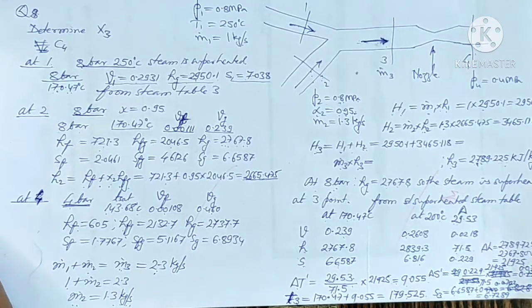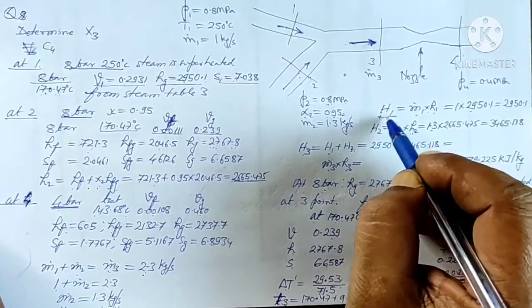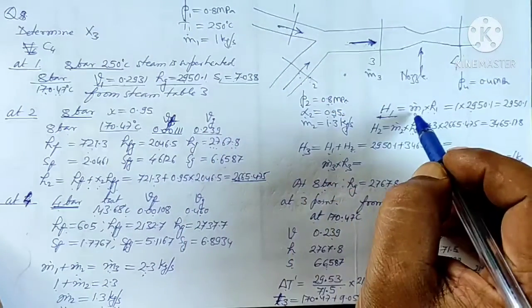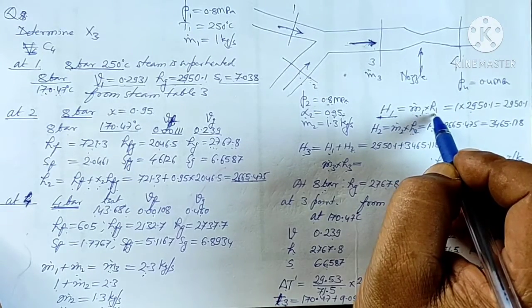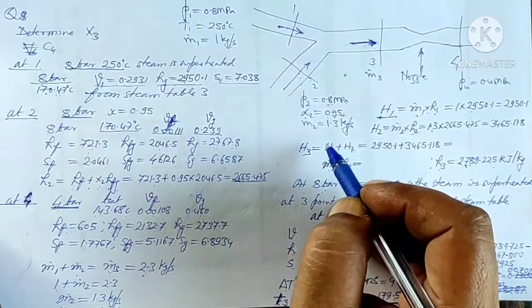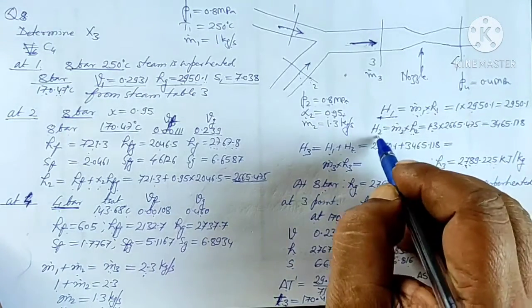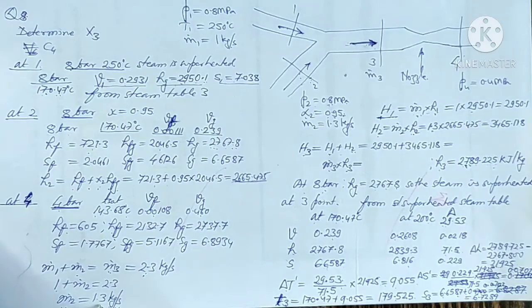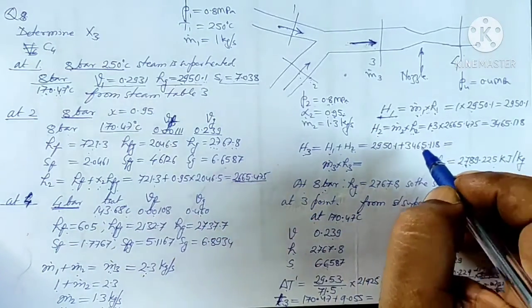Now the enthalpy at section 3 will be the total enthalpy entering at section 1 plus at section 2. Okay, so that is the energy balance. The total enthalpy entering per second will be equal to m dot 1 into h1. m dot 1 is 1 and h1 from the steam table we had taken down as 2950.1. h2 will be m2, 1.3 kg per second, multiplied by h2 that we had calculated as 2665.475.